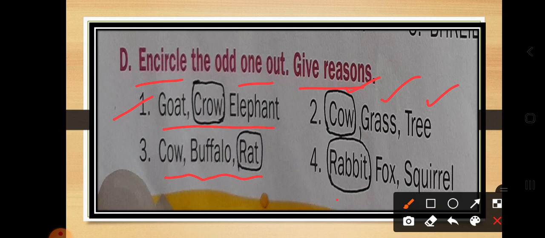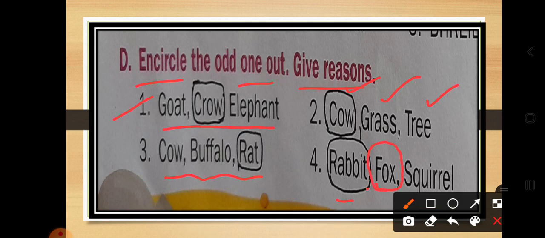Next is rabbit, fox, squirrel. What is the different one among these three? Fox is a wild animal and a carnivore, not an omnivore. Squirrel gnaws the food, and the rabbit too. So here the answer should be fox, not rabbit.